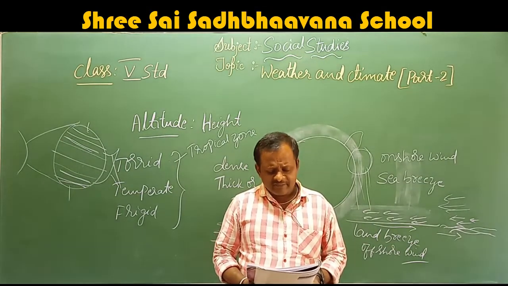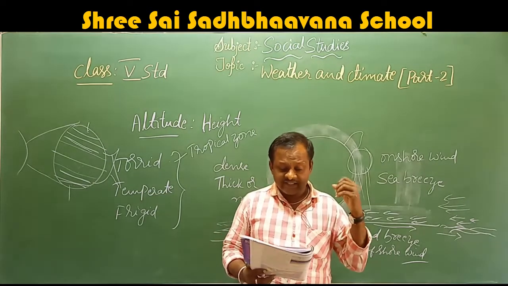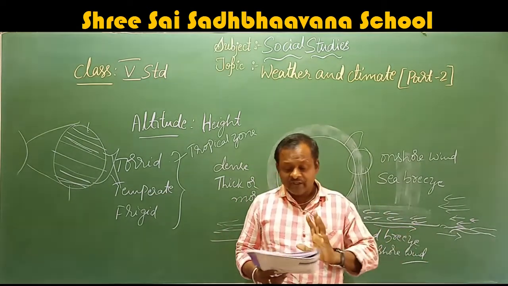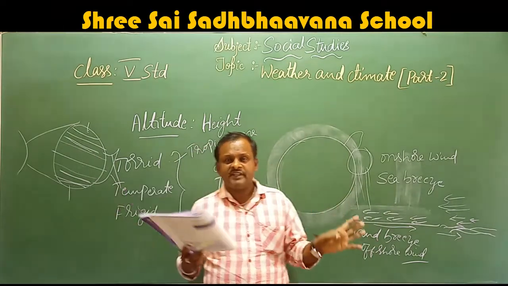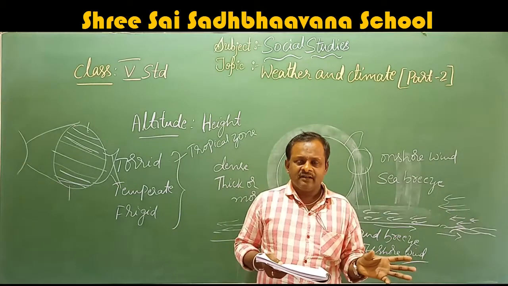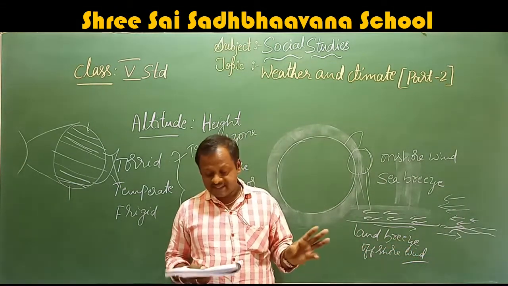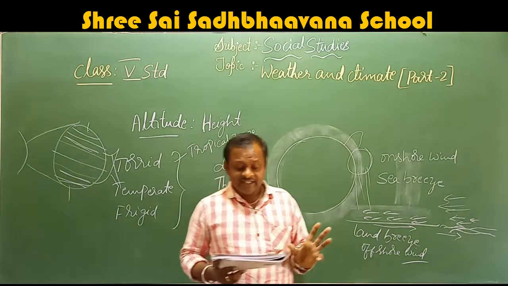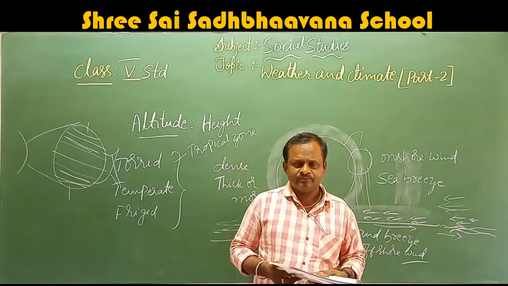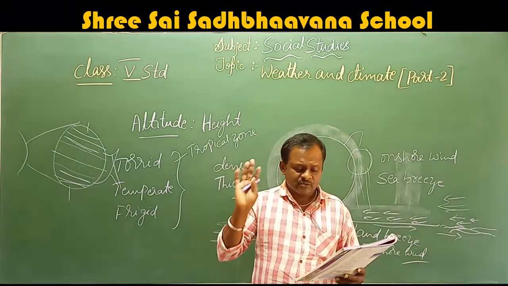They are very far away from the equator and receive absolutely slanting rays of the sun. During most of the months in a year, the frigid zones do not receive the sun rays at all. For most of the year, they are covered with ice. There are no sun rays most of the year. That is why they are covered with thick sheets of ice. Wherever you look, you see only ice.